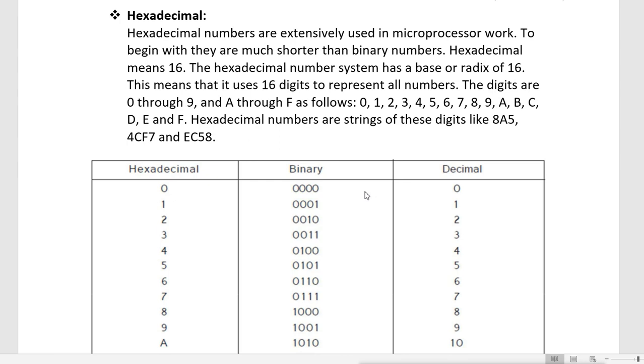Hexadecimal means 16, and the hexadecimal number system has a base or radix of 16, and this means that it uses 16 digits to represent all numbers. The digits are 0 through 9, and then after the 9, A through F, like 0, 1, 2, 3, 4, 5, 6, 7, 8, 9. Then after 9 it comes A, B, C, D, E, F. These hexadecimal numbers are strings of these digits, like A8A5 or 4CF7 and EC58, like this.